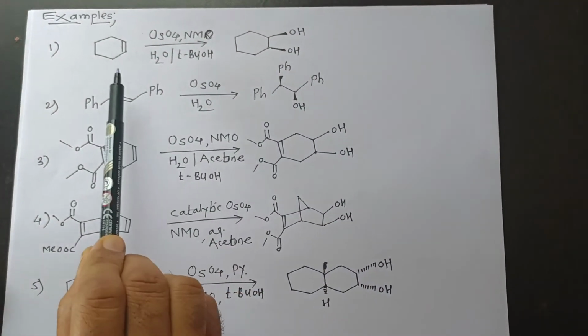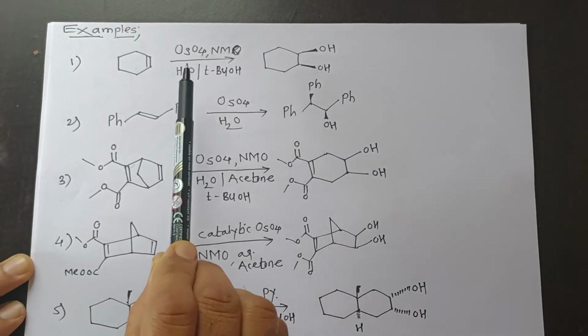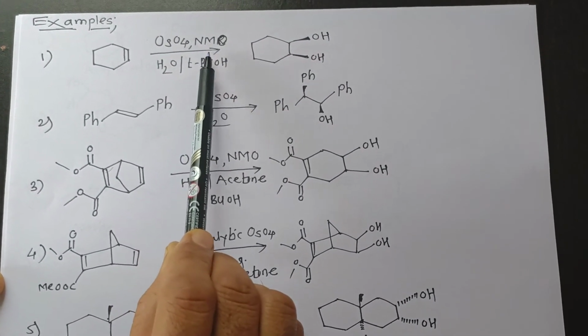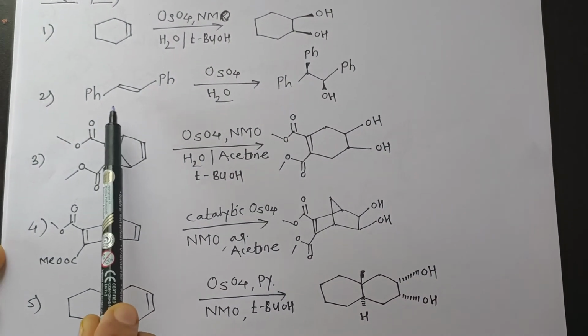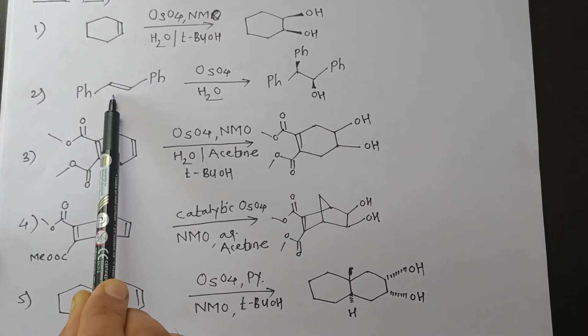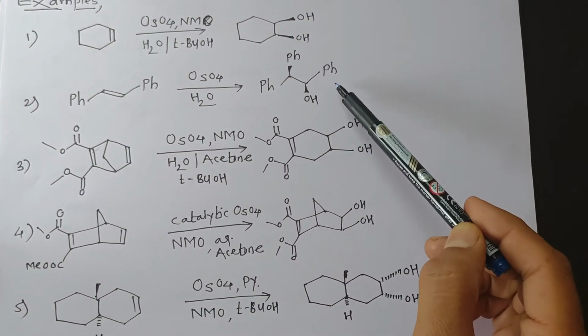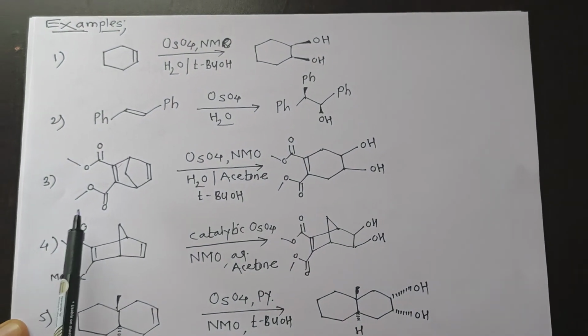Look at first example. This is cyclohexene. This cyclohexene on oxidation with osmium tetroxide in presence of NMO, there is formation of cis diol. Look at second example. This double bond undergoes oxidation with osmium tetroxide and there is formation of such type of cis diol.